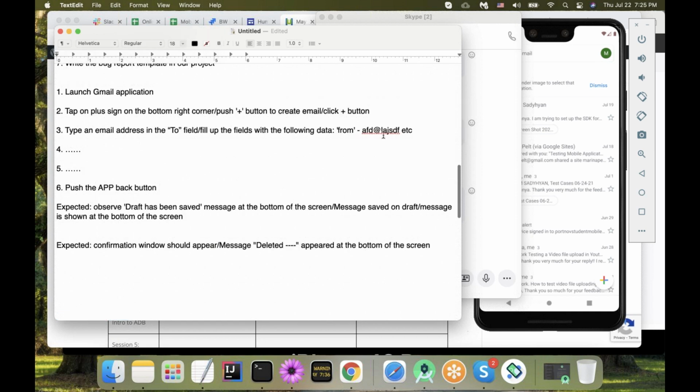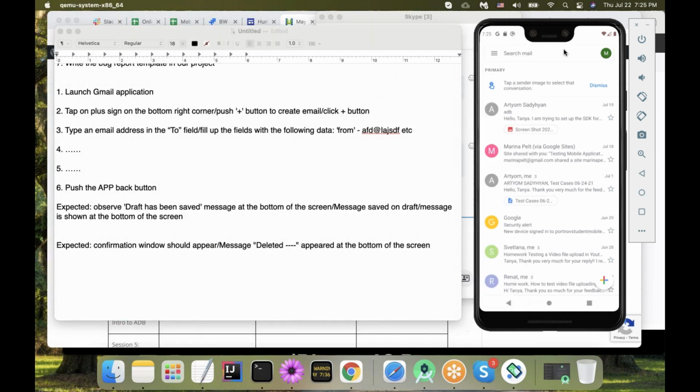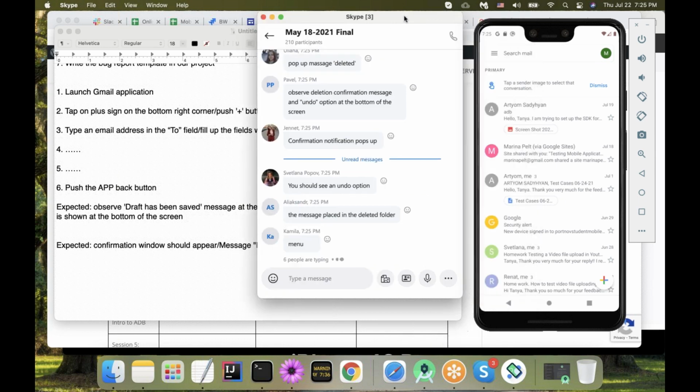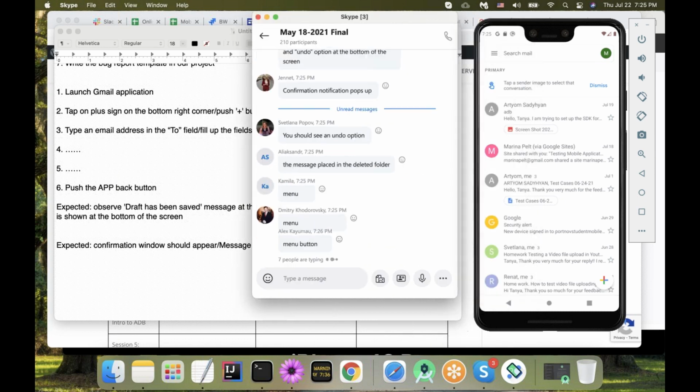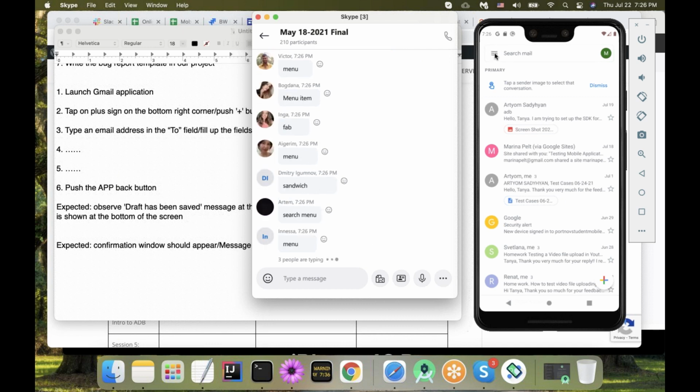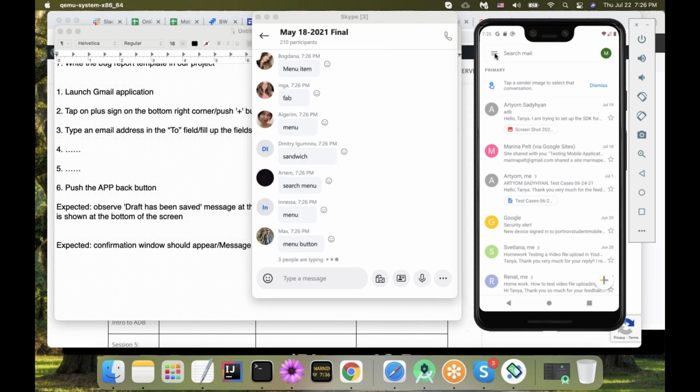And now the last question I want to ask you. If we actually were writing about drafts inside the draft folder, and I need to navigate from my home screen to drafts, what is this? How would you name this element? So you would have to say, Tanya, go, tap, click, push, menu, right? That's what you would say.